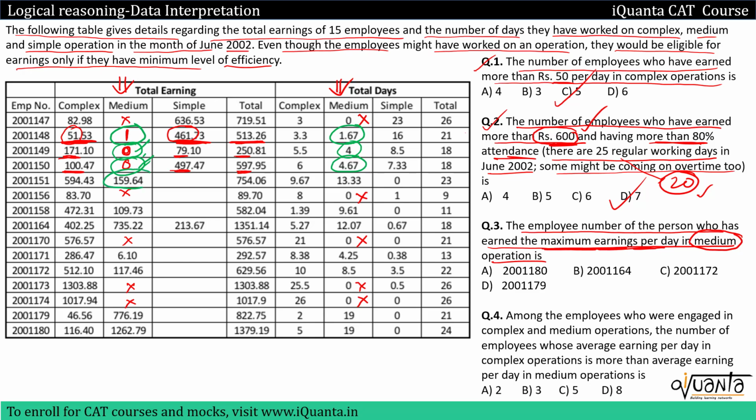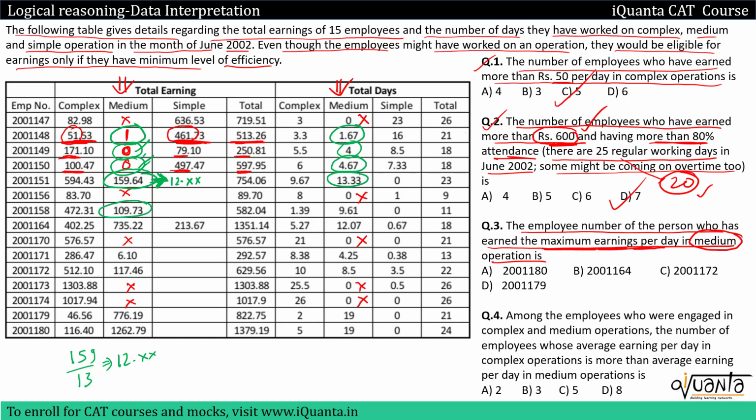Then if we come to the next one, 159.6 upon 13. So obviously this will be somewhere around 159 by 13. 159 by 13 is somewhere around 12 point something. Now how am I able to say that 159 upon 13 is close to 12? It is just because I have come across similar figures a number of times. I have calculated a number of times that 13 into 12 is 156. So 159 upon 13 will be somewhere around 12 point something. So for this employee, I am taking this into consideration. This employee, for him I am getting 12 point something. Okay, it is so far the maximum.